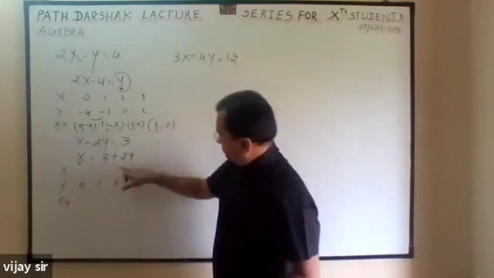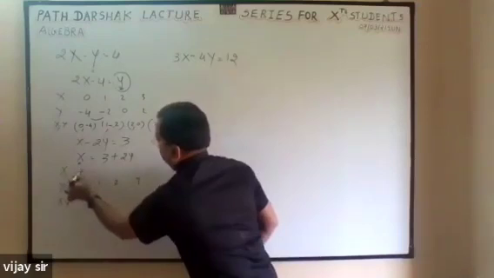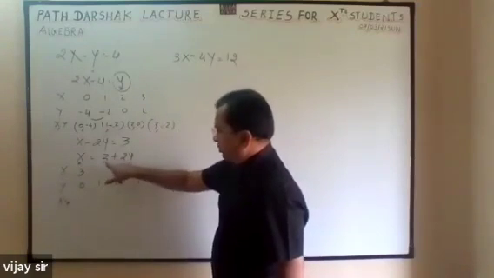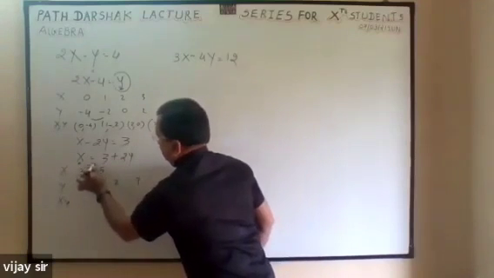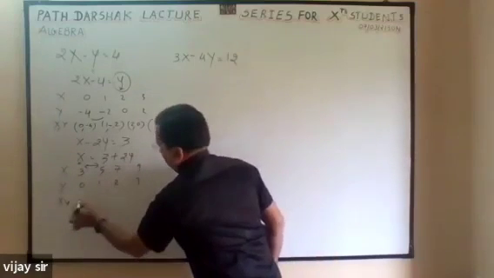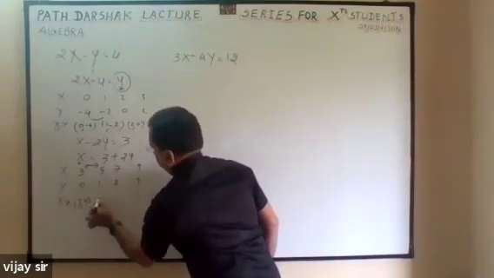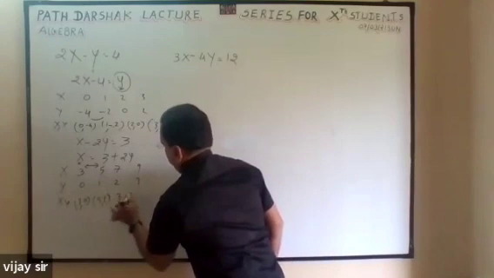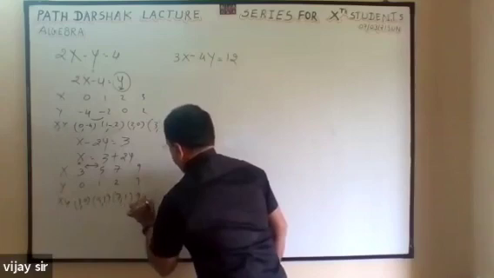Here I have taken 0. 0 means 3 you will get. 2 ones are 2 plus 3, 5. So here also the difference is 2: 5, 7, 9. So it is 0, 3; 1, 5; 2, 7; 3, 9.